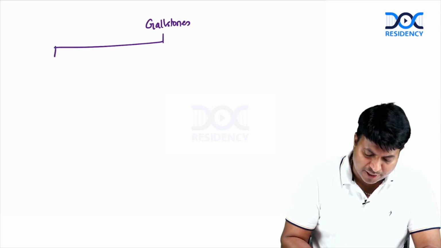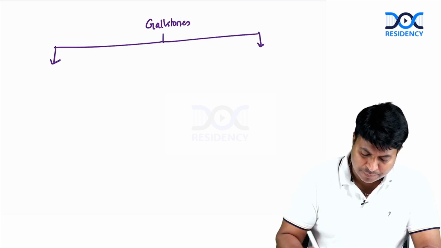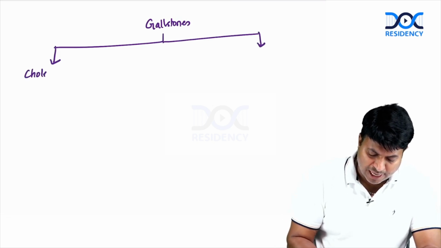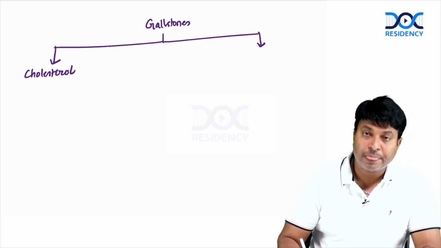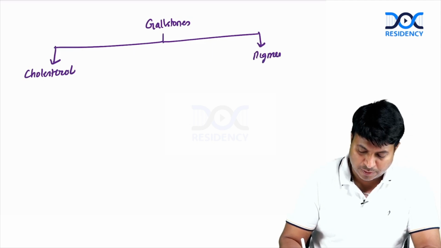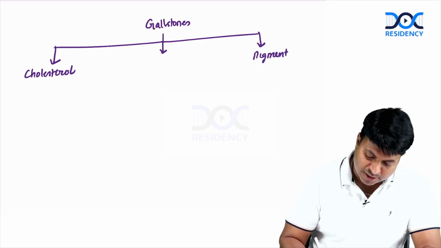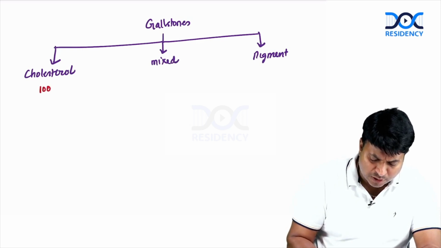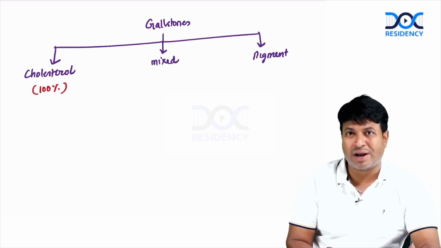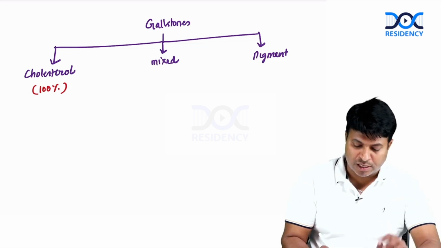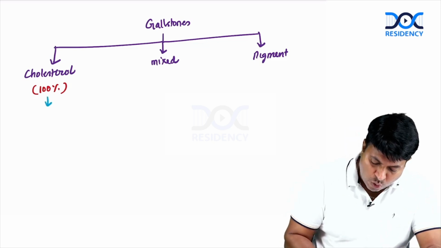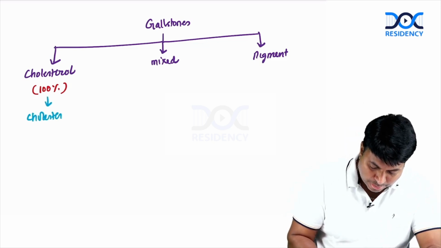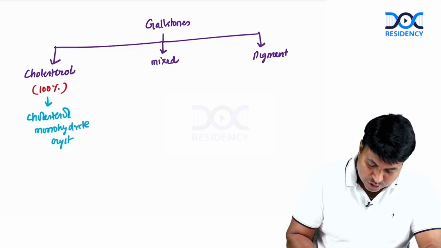Gallstones can be divided into the following types: cholesterol type of gallstones, pigment type of gallstones, and the other one is mixed stone. So please remember, 100% cholesterol is known as pure cholesterol stone. They contain 100% cholesterol. Pure cholesterol stone is formed of cholesterol monohydrate crystals. Okay, very simple point.